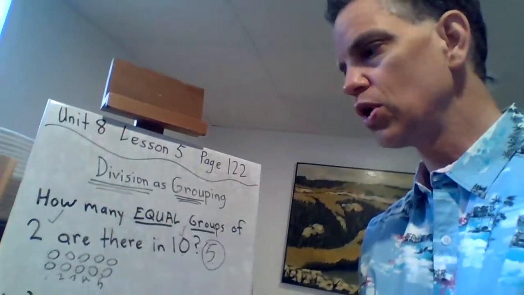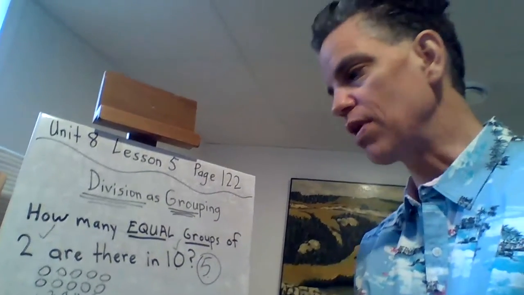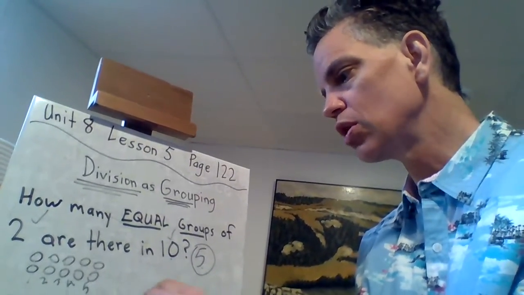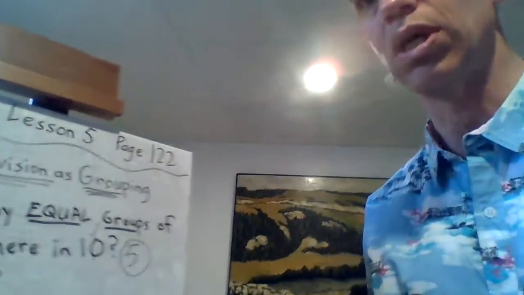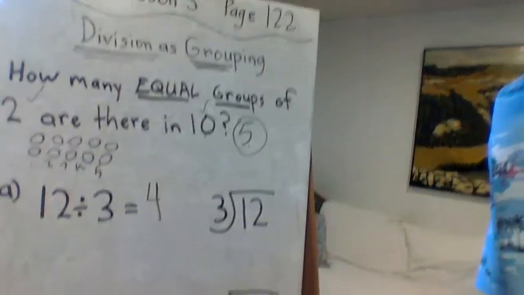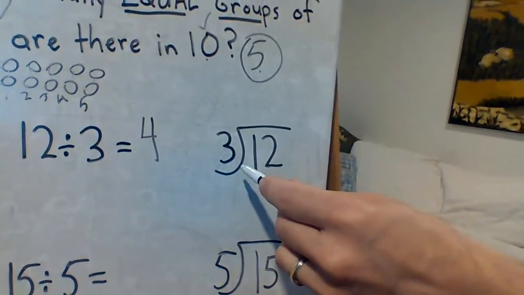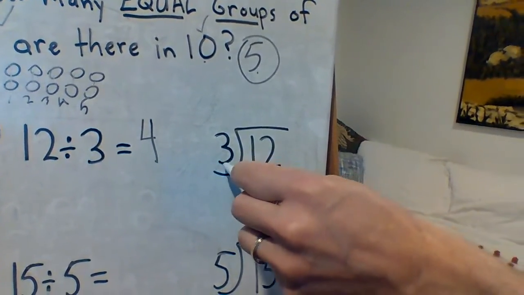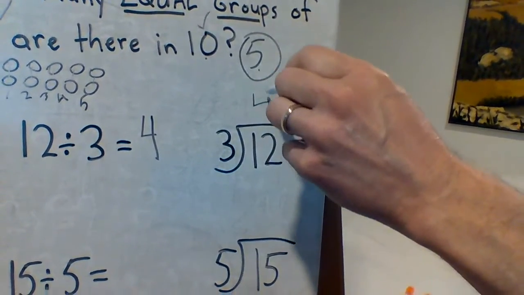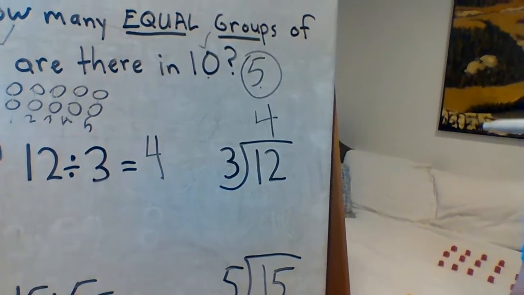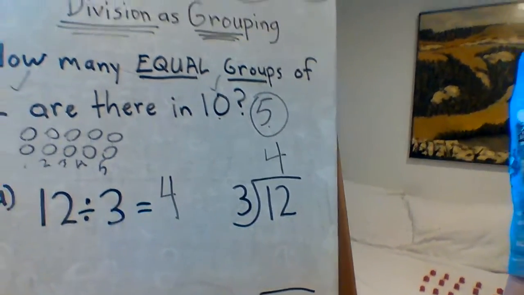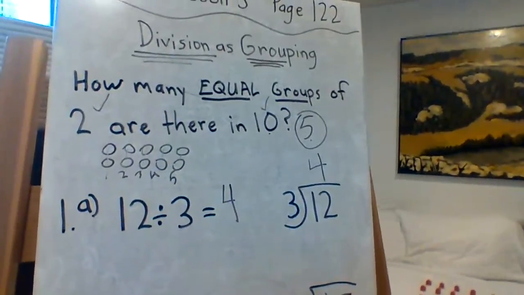So let's go back to the board here. And we're going to put our answer. So 12 divided by 3, we found there were 4 groups in each. And usually you'll see it like that, but I have to show you this other crazy way, seeing as we've begun division. Take a look at this. 12 divided by 3, you put the 4 on top. Kind of cool. You'll get used to it. Something new though, something to watch carefully for. Now, you can try the rest of those.